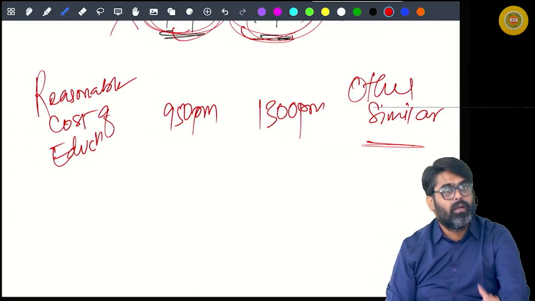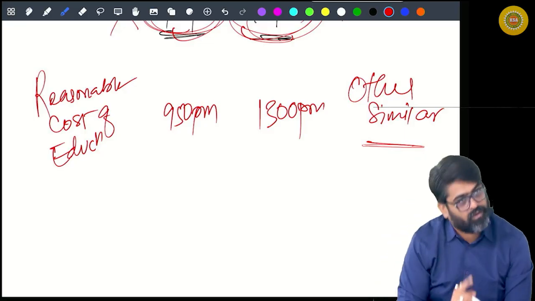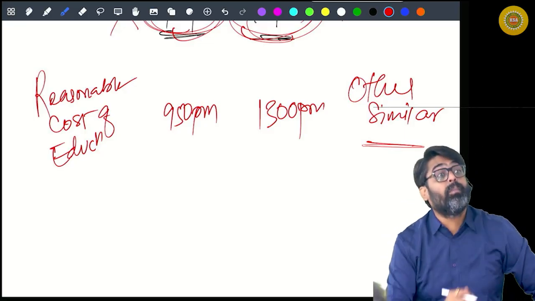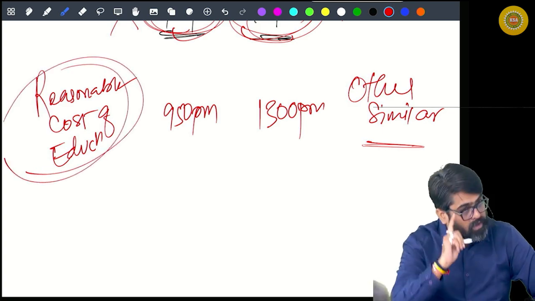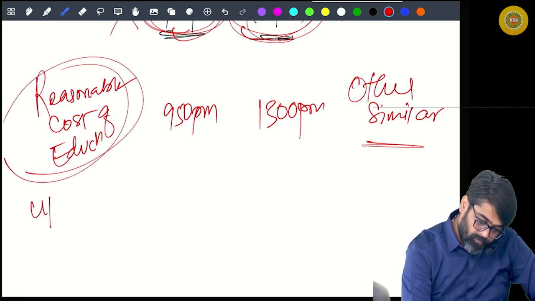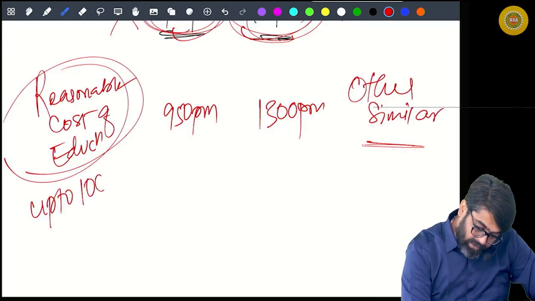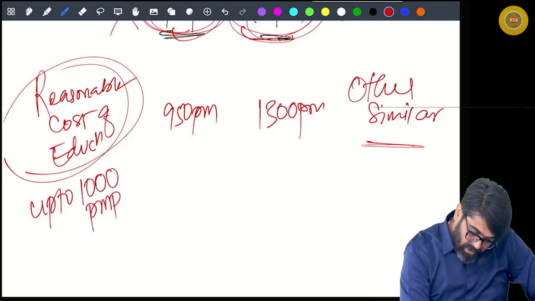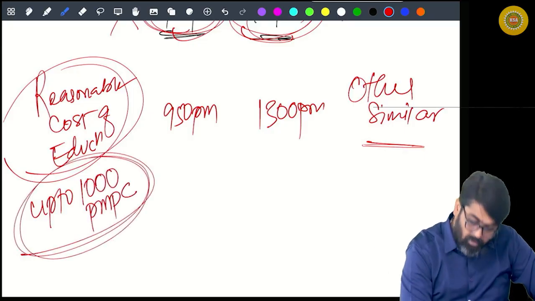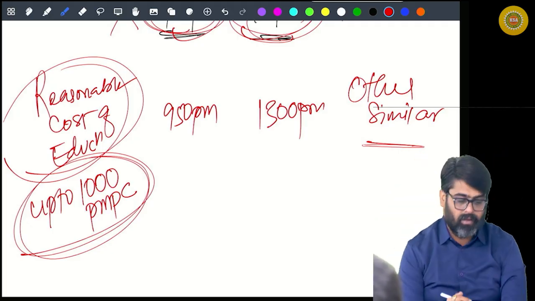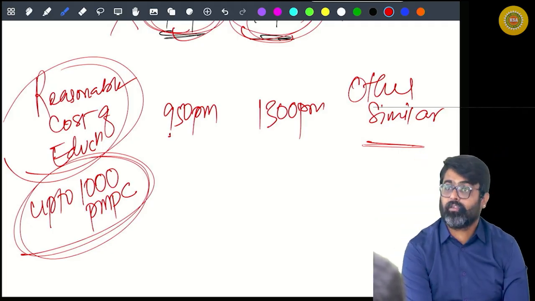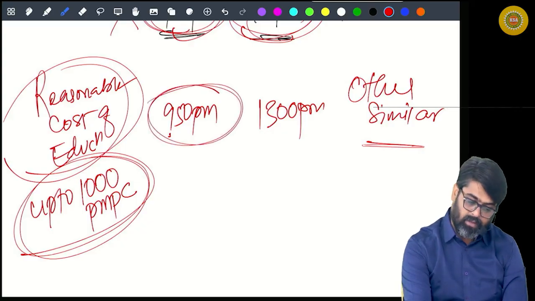Getting my point? Now this benefit will be fully exempt if the reasonable cost of education of your child is up to rupees 1000 per month per child. Now tell me, for your child in standard 6, what was the reasonable cost of education? 950 per month. This is your benefit.